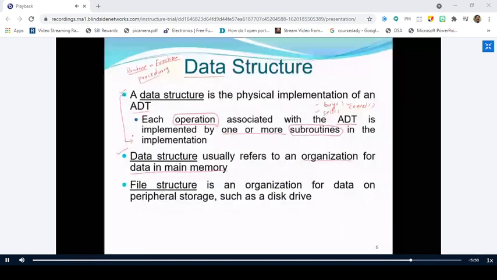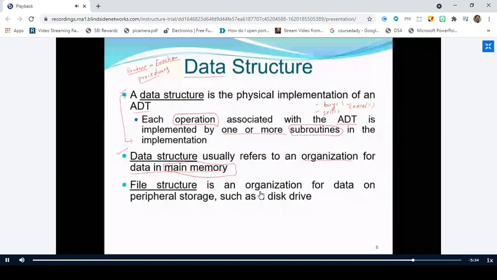So whenever you have some data, how you are going to store, or insert, or delete the data, we can simply call it organization. How you are going to organize the data in the main memory is called data structure, right? Similarly, how you are going to organize the data in the external disk, or otherwise the secondary memory, that is called file structures.